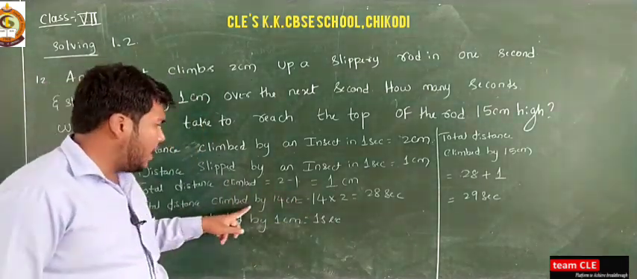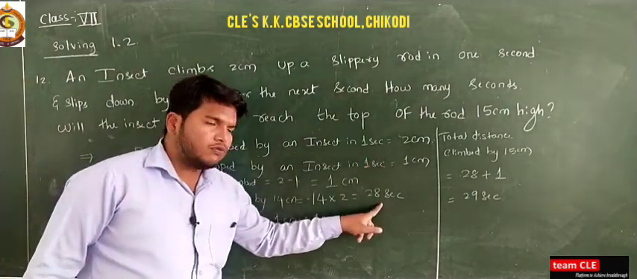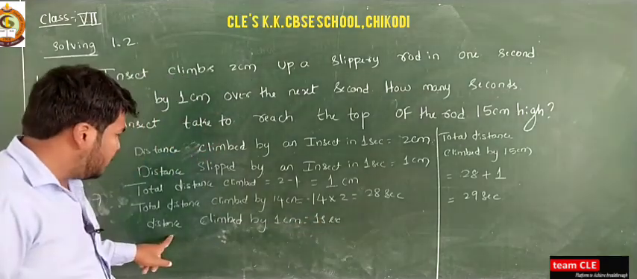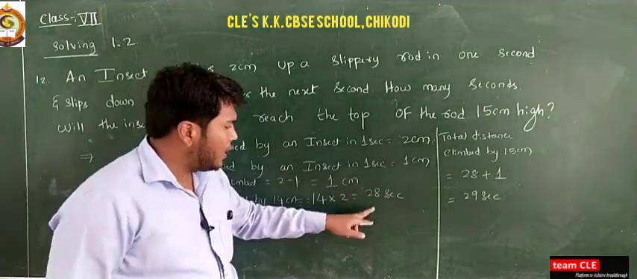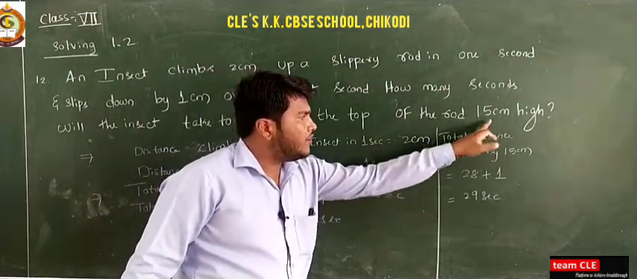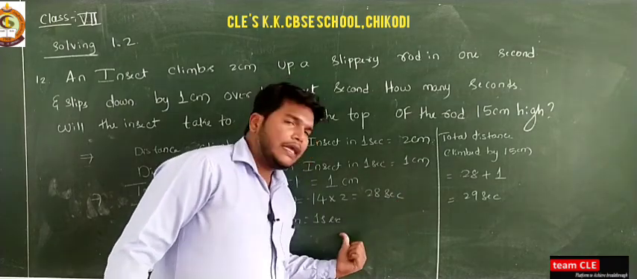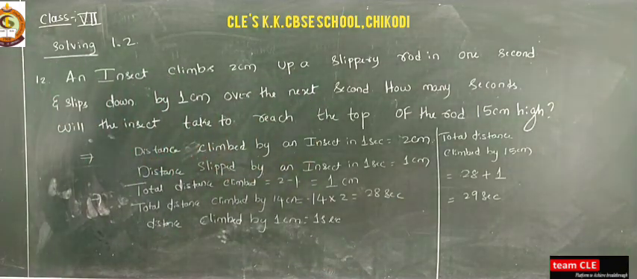Similarly, the total distance climbed in 14 centimeter is 14 into 2, which is equal to 28 seconds. Similarly, the distance climbed of 1 centimeter takes 1 second. Add both: the total distance climbed of 15 centimeter is 28 plus 1, which is equal to 29. So all of you note down this problem.